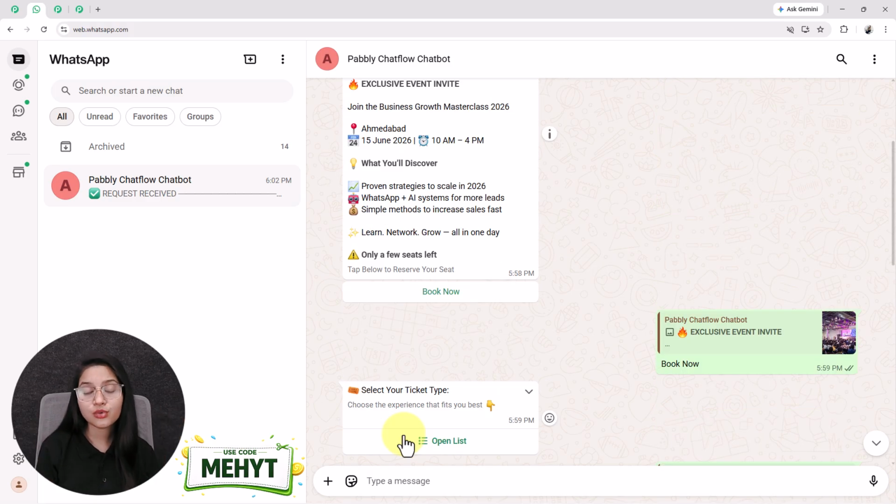And I want you to know that this chatbot is specially designed for event ticket bookings, but whether you run a real estate service or any other business, you can customize the same chatbot for that too.